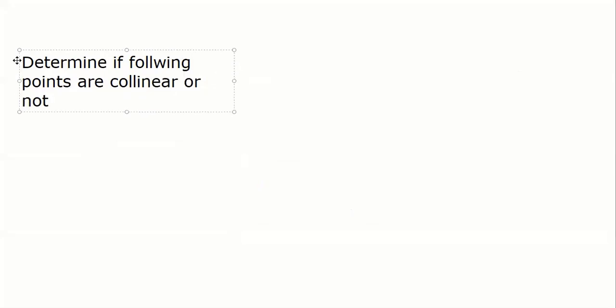I don't explain this, but everybody knows what collinear points are? Can anybody tell me? Dhruv, Yashwant, Anushka, Venkat, Slesha, what do you mean by collinear points? So in a straight line. If the points lie in a straight line, we call them collinear. As simple as that.